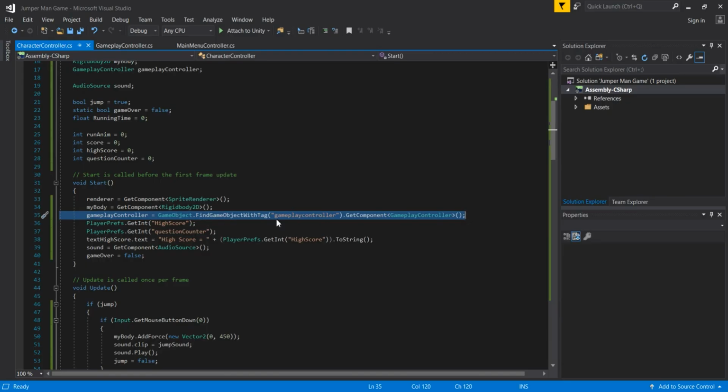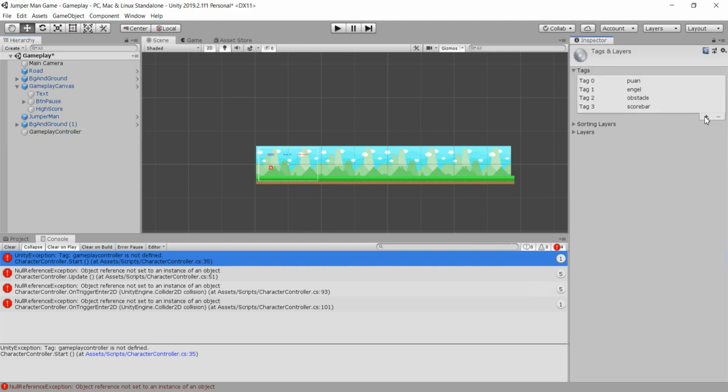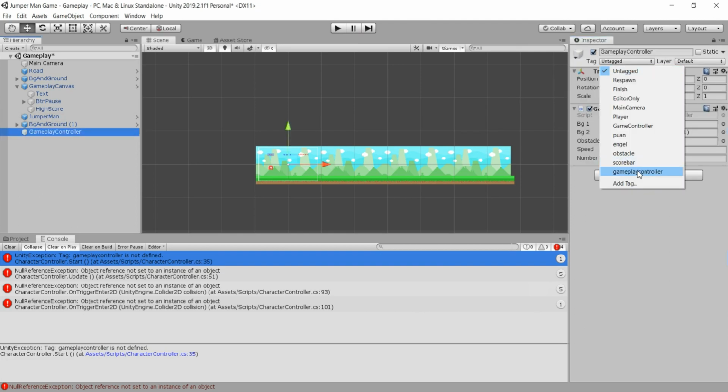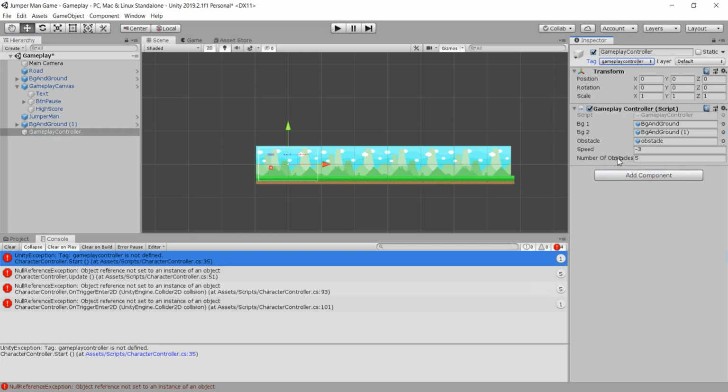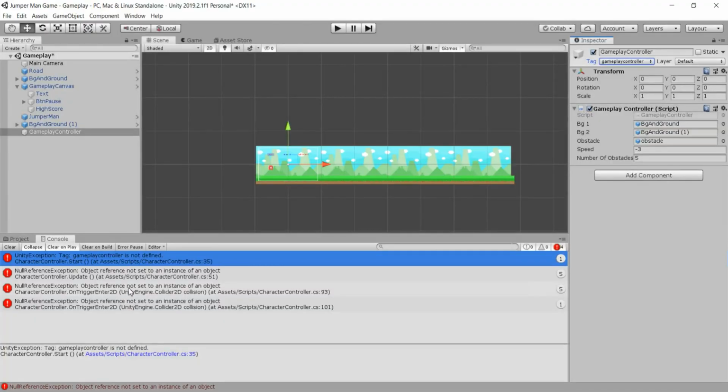When I go here and look at this, we're finding it with the tag, but we didn't tag our gameplay controller game object with the gameplay controller tag. So we need to click on the gameplay controller and create that tag. We simply type gameplay controller, then go back to the gameplay controller and tag it with the tag we just created. Now Visual Studio can recognize our gameplay controller with this tag. Okay, that was the first error.